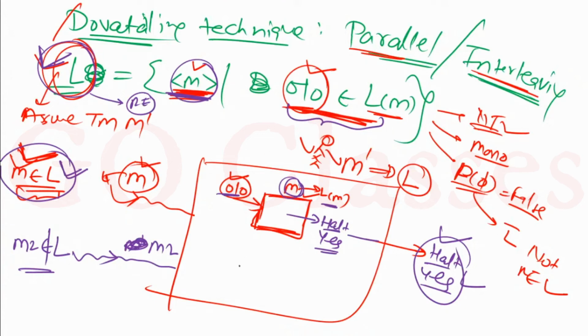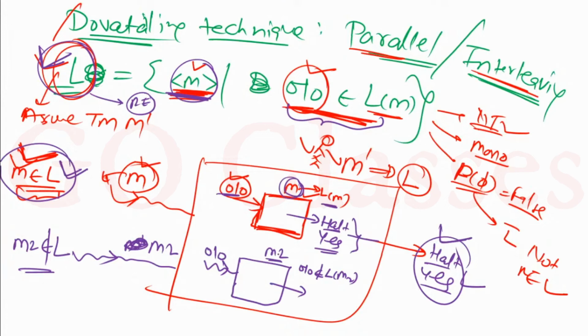So what I will do, I will take your M2 and run it on 010. But now, if you remember the definition of Turing machine, this 010 does not belong to LM2. So what is the behavior this M2 will give you? The behavior of M2 for this string 010 will be may or may not halt. So that is the difference here. Here this will definitely halt and say yes. Because this will definitely halt and say yes, I will also halt and say yes.